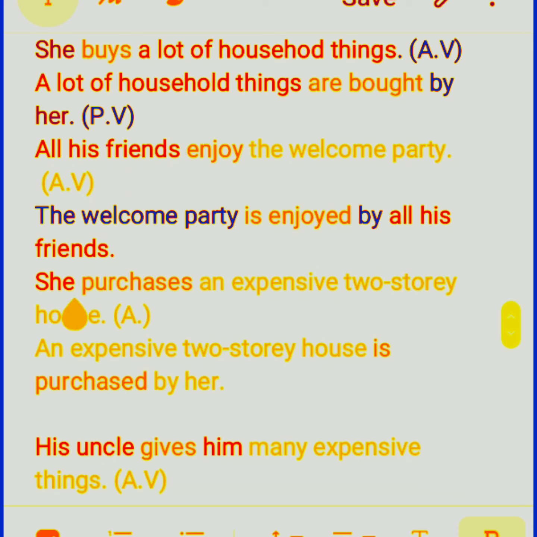Look at the next sentence. She purchases an expensive two-story house. Now an expensive two-story house is the object. She is the subject and purchases is the verb. Now we have to start from this object when we convert this into passive voice. An expensive two-story house is purchased by her. This is passive voice. This is active voice and this is passive voice. We have to write PV.